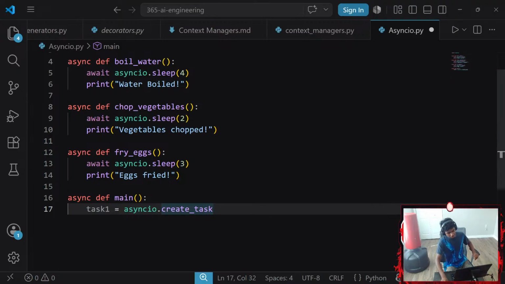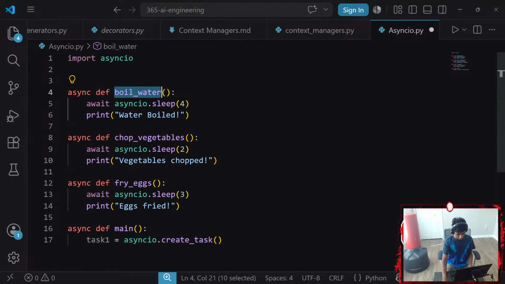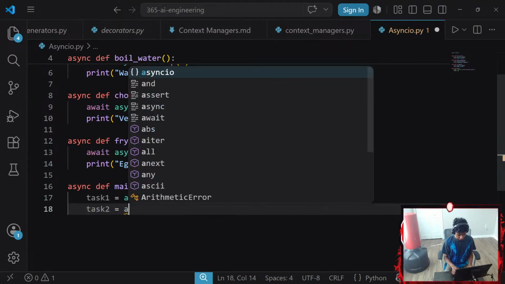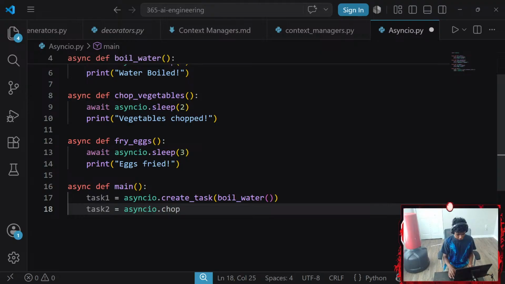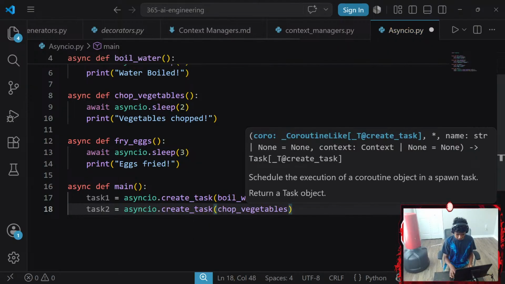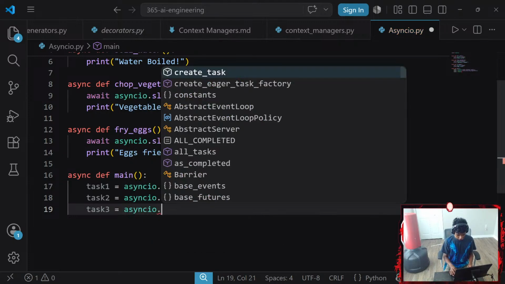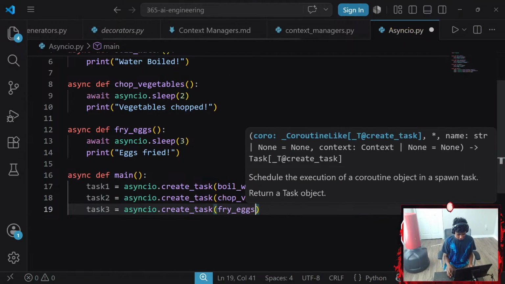So I create a task, and then it requires a coroutine function, which is called something like boil water. There we go. And then we're going to go ahead and create our task 2, that is going to be equal to asyncio dot create underscore task, which is going to be requiring chop vegetables, this coroutine function. Lastly, my task 3 is going to be equal to asyncio dot create underscore task that requires a parameter of, let's say, fry eggs.